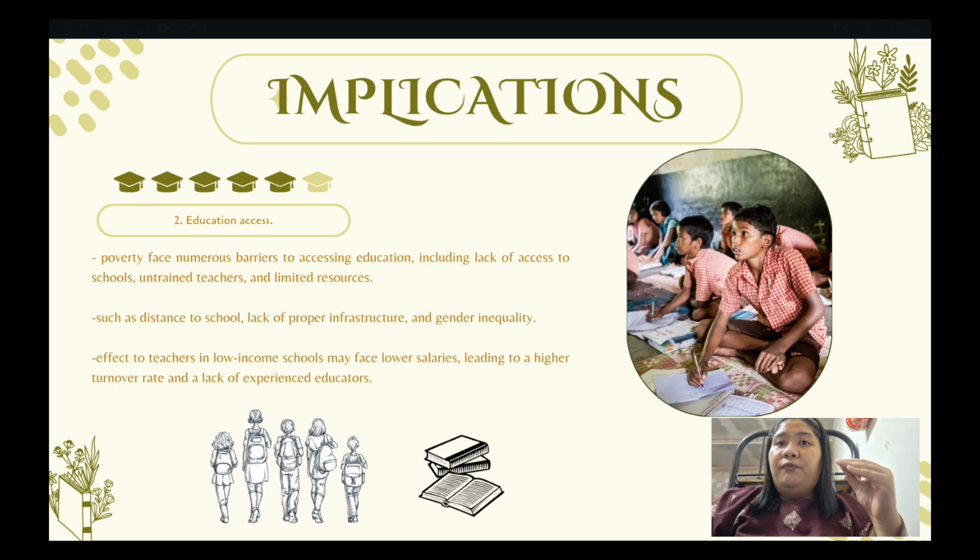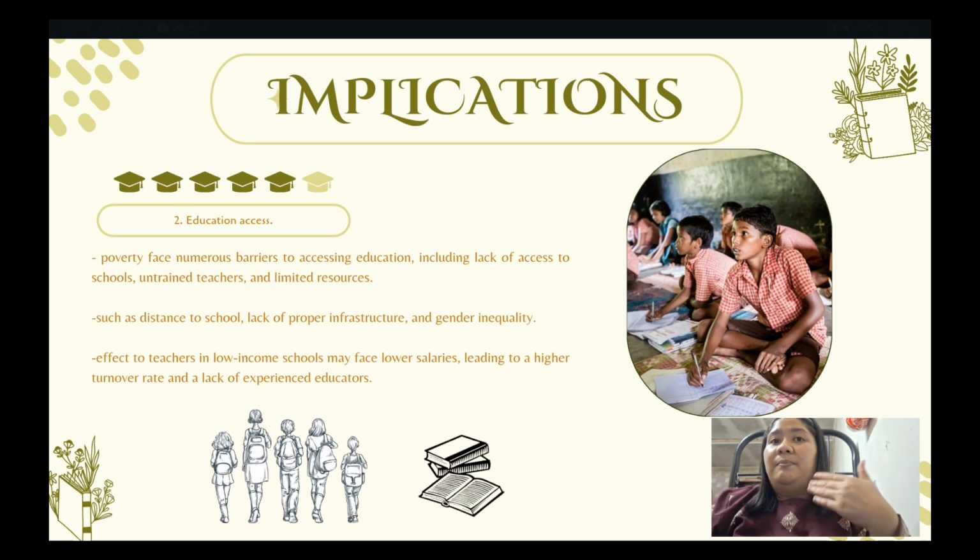Thirdly, the implication of poverty is on education access. Poverty limits people's access to education. Not every country has the resources to provide education access for their society, with a lack of resources such as inadequate water and food supply. Children living in poverty face numerous barriers to accessing education, including lack of access to school, untrained teachers, and limited resources.